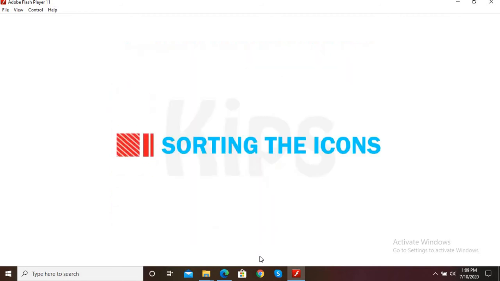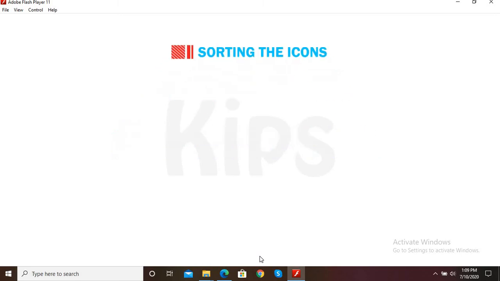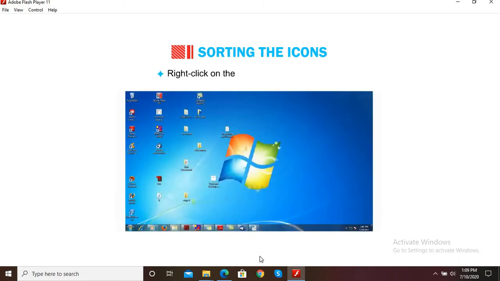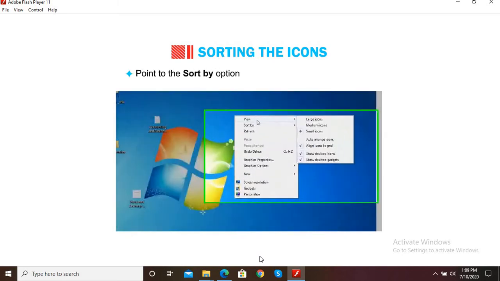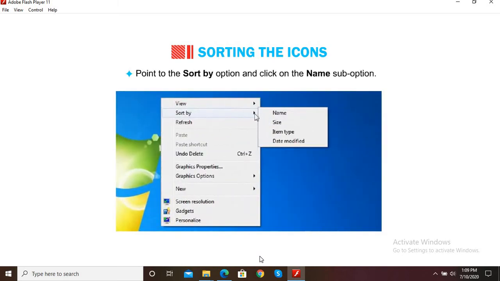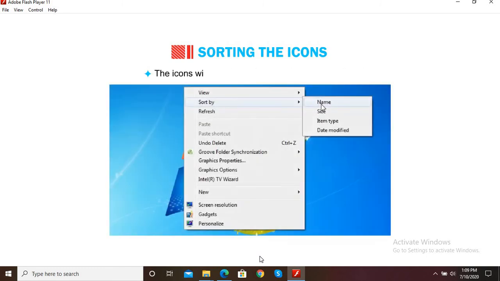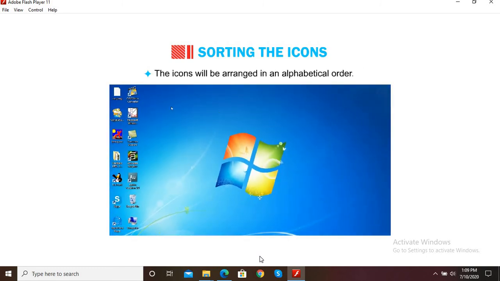Let's now find out how to sort the icons. Sorting the desktop items means arranging them in a proper sequence. Right-click on the blank area of the desktop. A shortcut menu appears. Point to the Sort By option and click on the Name sub-option. The icons will be arranged in an alphabetical order.